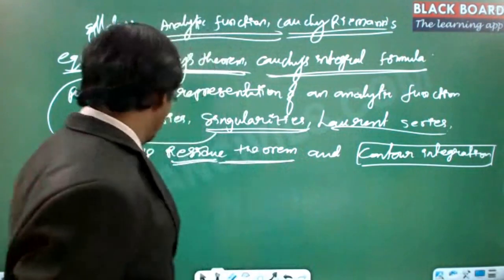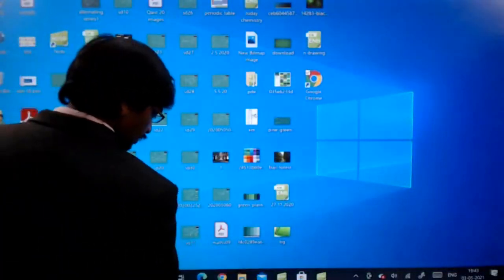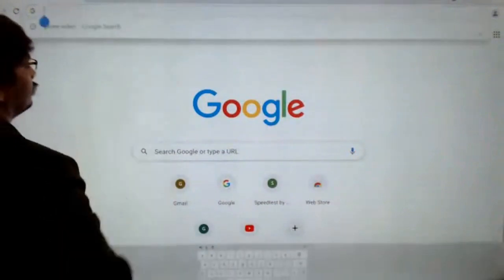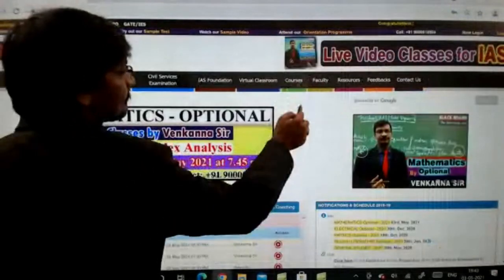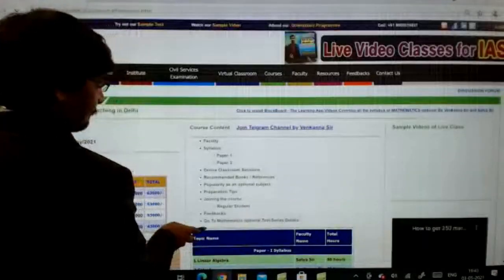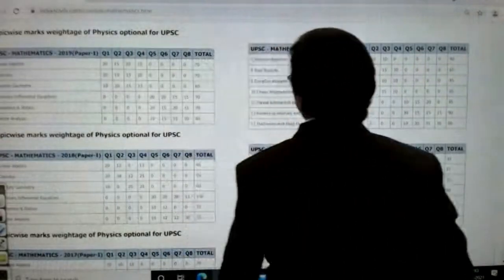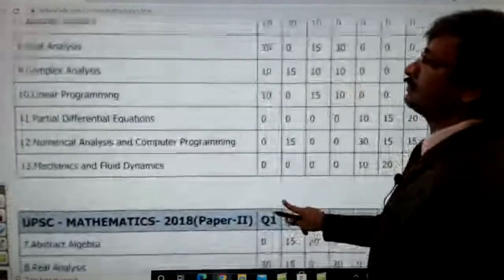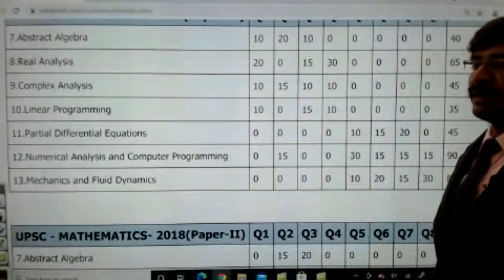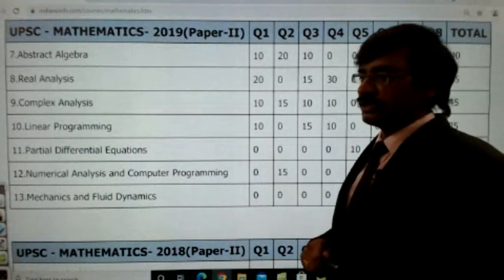It's not like other topics. Let me show you how many marks you are going to get out of this particular topic. So just see this. This particular topic is part of paper 2, and this is from section A that you are going to get. Paper 2, section A.